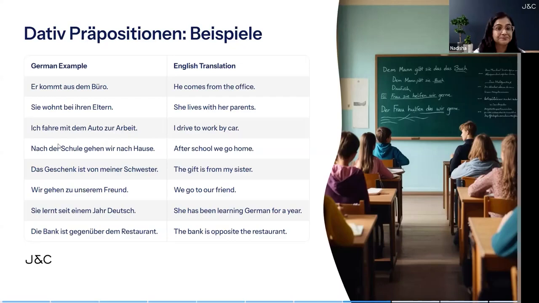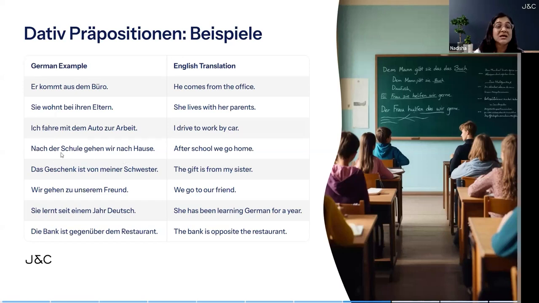Next is "Nach der Schule gehen wir nach Hause." After school, we go home. Okay. Now, nach is making die Schule, der Schule, because it is making it dative. So, nach is a dative preposition. It will make die Schule, der. Nach der Schule gehen wir nach Hause.